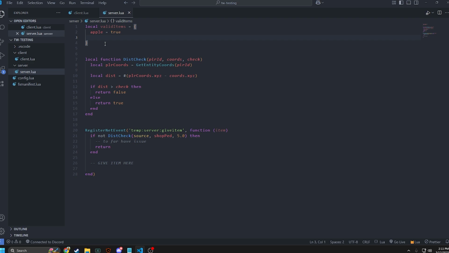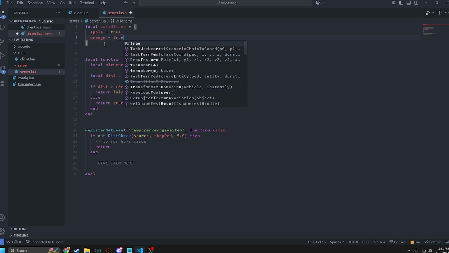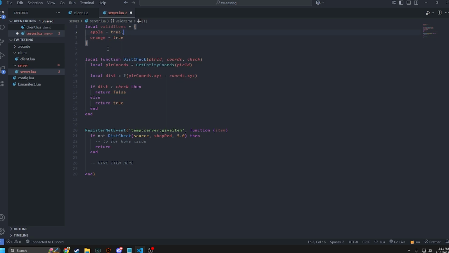Just always remember, dumpers can't get server files. So if you have locations or things you want hidden from your players, make sure it's on the server so they can't dump it and get your locations. And maybe orange too. Make sure you put your commas. So that is our valid items table here.